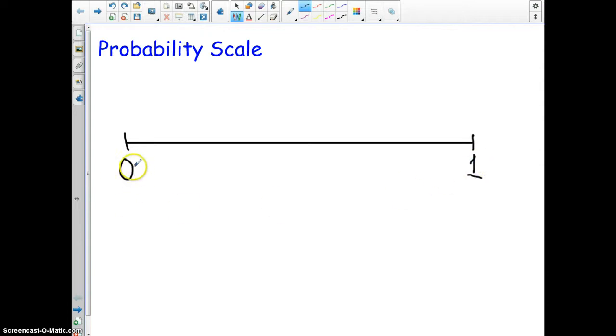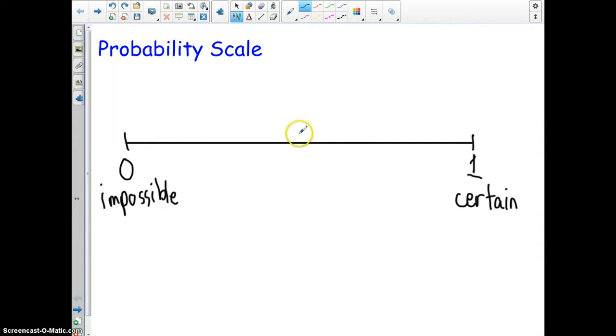Now, when we say a probability is 0, then something is impossible to happen. Okay. So things like the sun will rise on the west, that is impossible to happen. That's not going to happen. And if the probability of an event or a situation that's going to happen is equal to 1, then that is certainly going to happen. Okay. For example, I am really sure that at some point tonight I am going to sleep. Okay, because everybody does that.